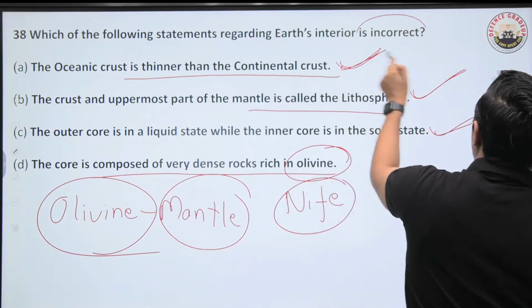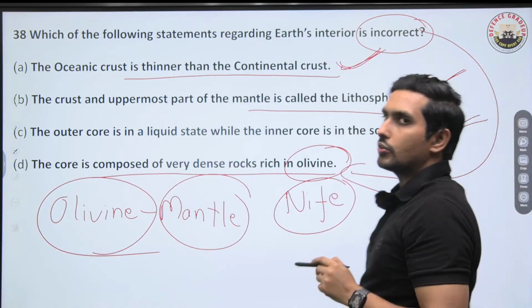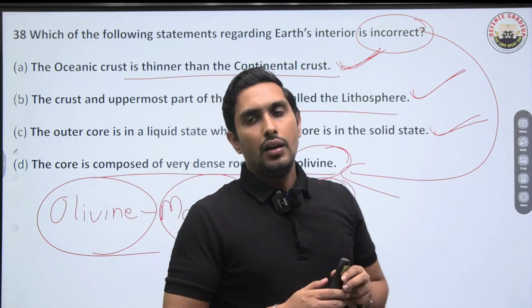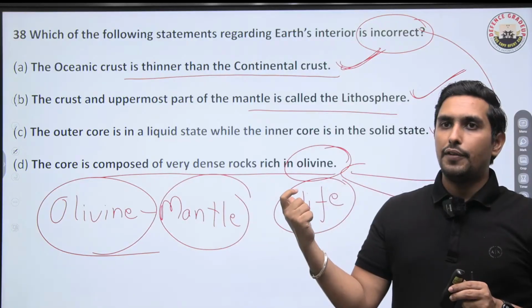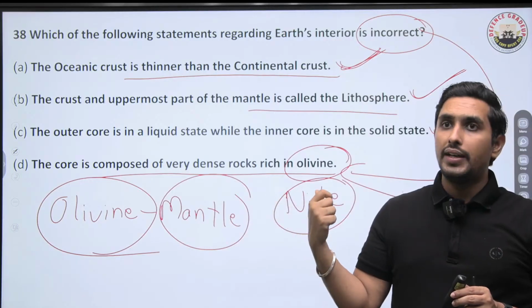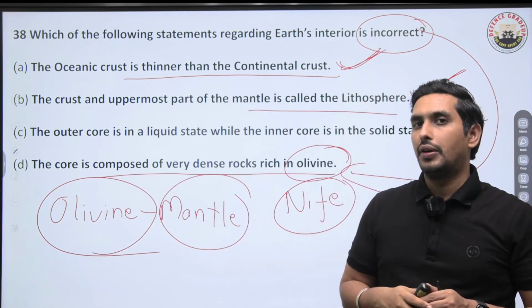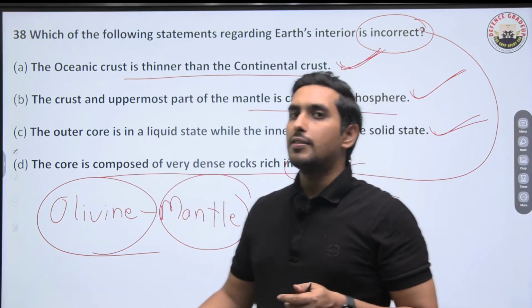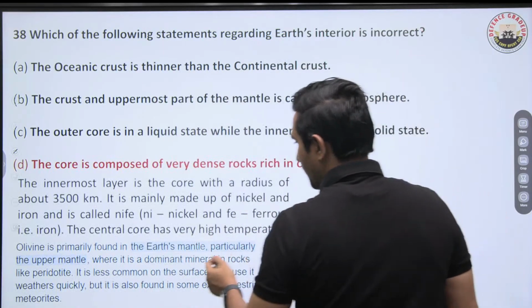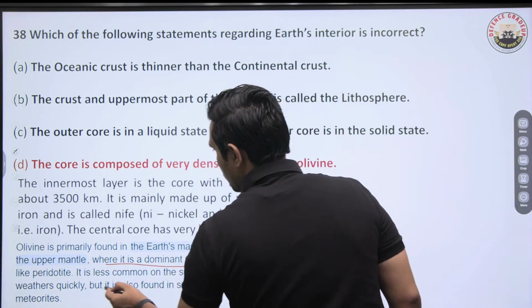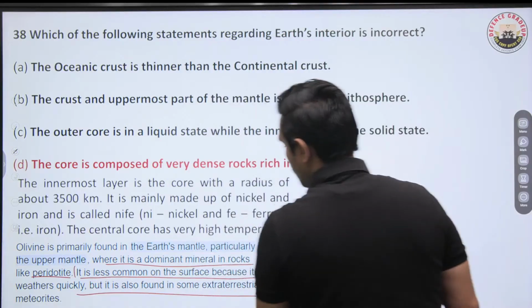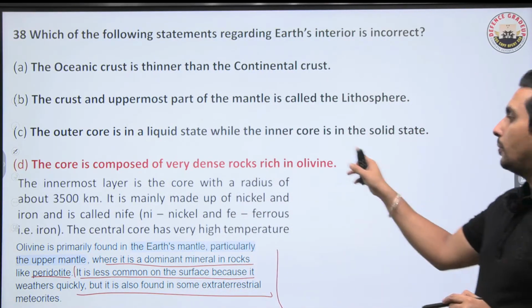Why? Because incorrect it has asked. So D is totally incorrect. Incorrect statement basically. So you have to pick this as the right answer. Is that clear? Nickel means Ni and Fe is ferrous. So when you talk about the core, there you are not going to find olivine, but you're going to be finding nife. Remember this. Olivine is found in the earth's mantle. When we talk about the mantle, here we find olivine. Basically, it is a dominant mineral in rocks like peridotite, and it is less common on the surface. So remember this very clearly. Olivine you will be finding in the mantle.